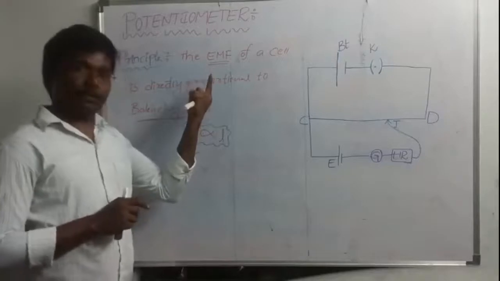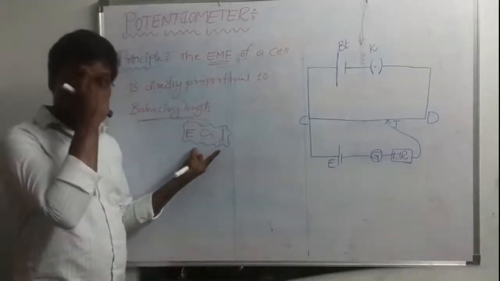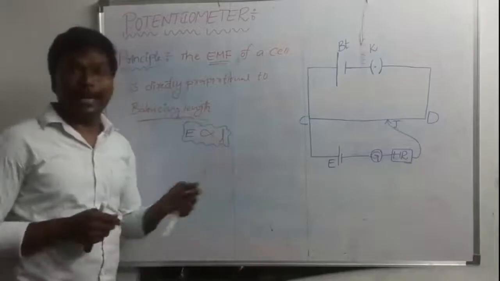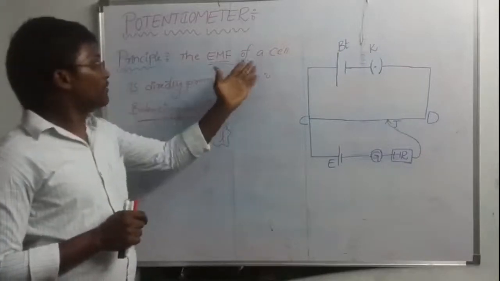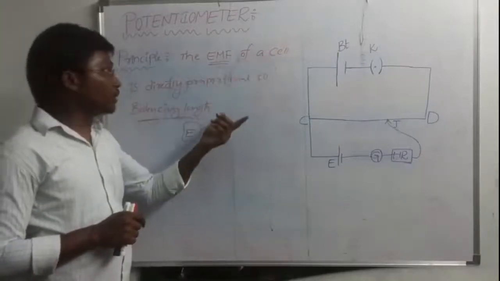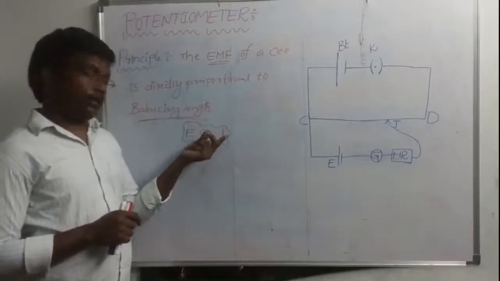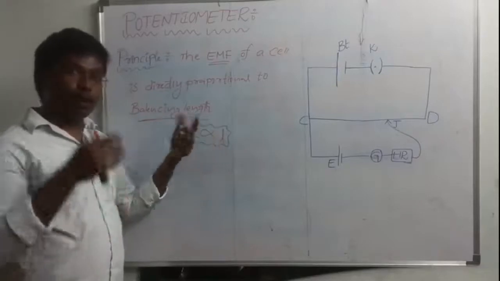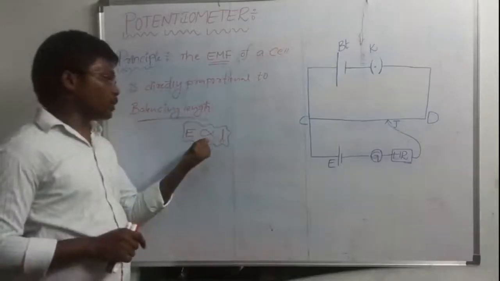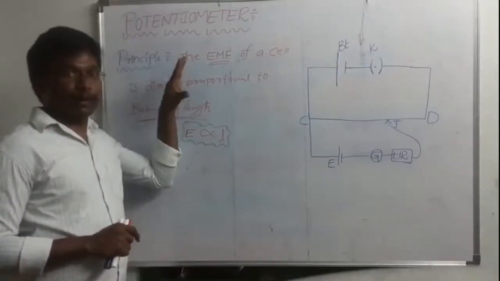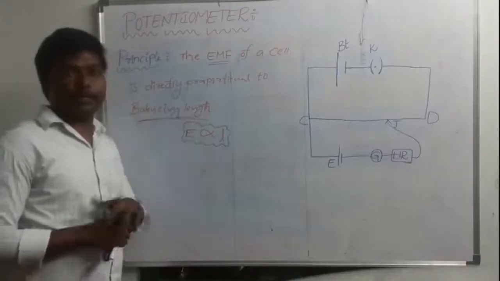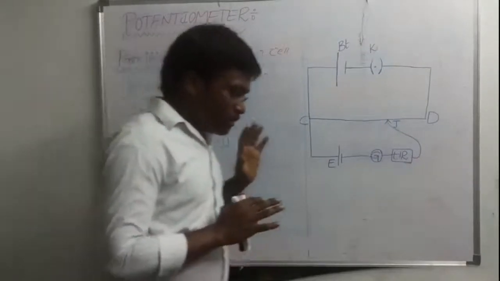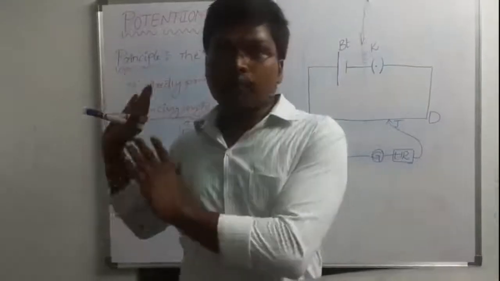Based on this statement, I wrote an expression. What is that expression? E is directly proportional to L. The EMF of a cell is directly proportional to balancing length. EMF means E, balancing length means L. Both are directly proportional, so we use the directly proportional symbol. So this is the statement, the principle, and this is the expression. Now this is the principle of the potentiometer.